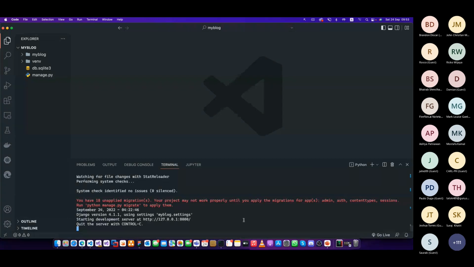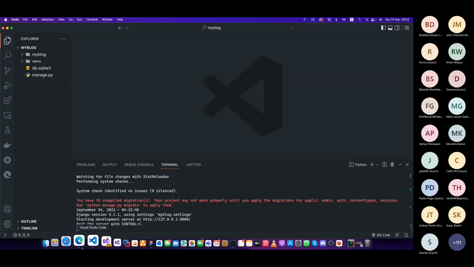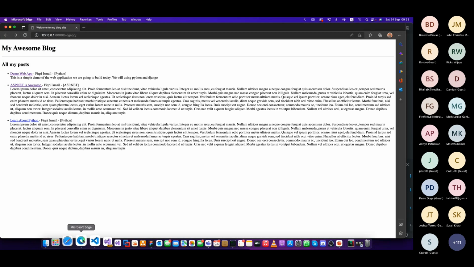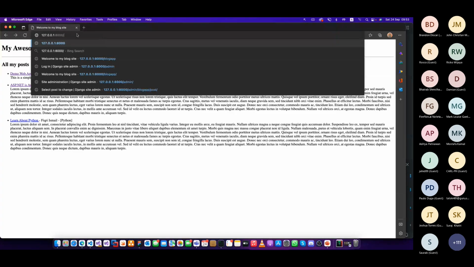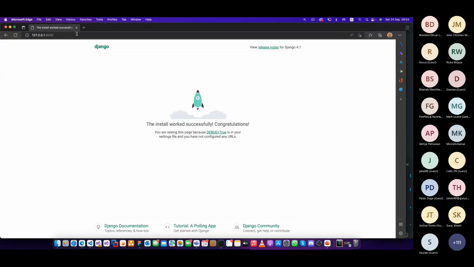So let me open my browser. Where is my browser? So I open my browser, type this, and press enter. You will see this page. That means your Django installation is done. Everything is working fine. Now you can just start coding. You see the screen at 127.0.0.1:8000, everything is working fine, right? Django is working. Now your website is there.